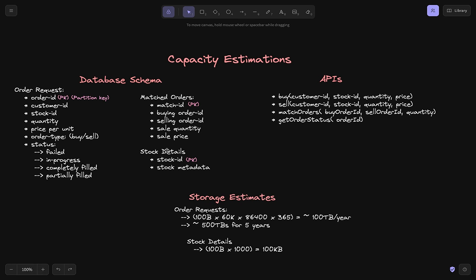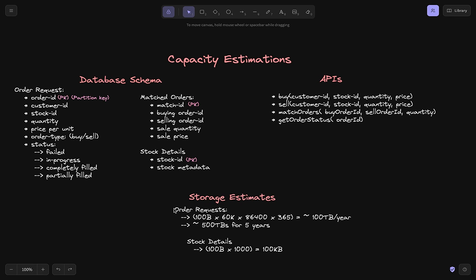You can ask your interviewer if he or she wants you to go into those details, but I would say some two, three database schemas which are critical for your design, you should definitely design as part of your interview. Now we have designed our database schema, right? Let's estimate the storage capacity required for storing data as part of these tables, right?